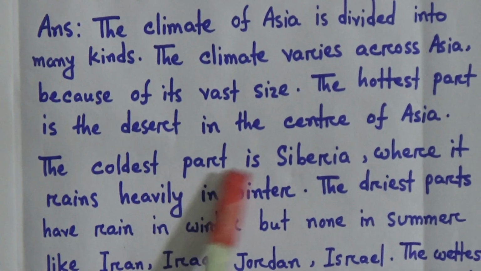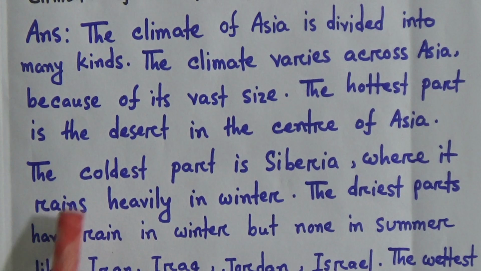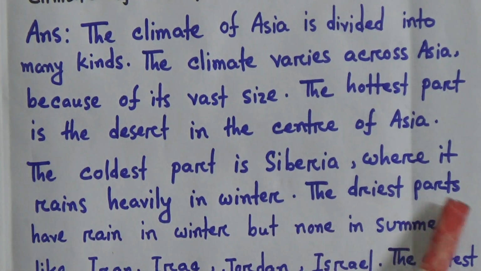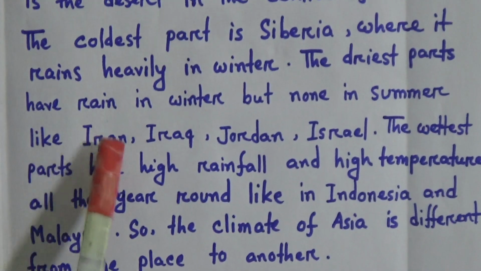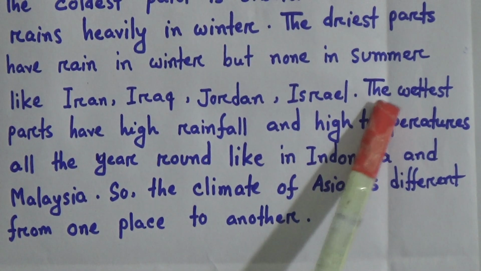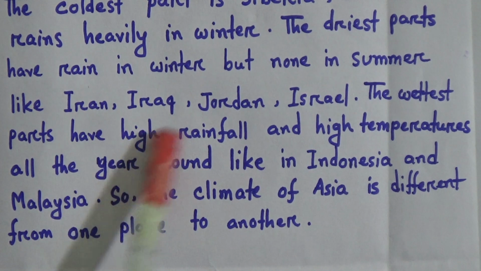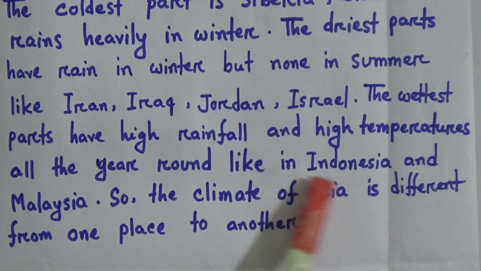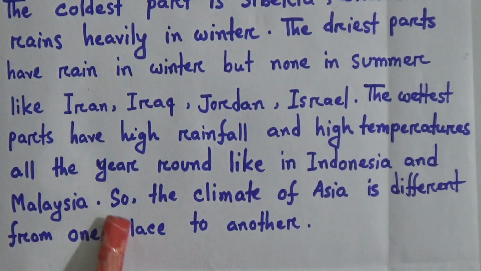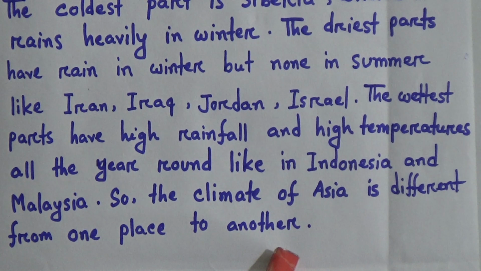The coldest part is Siberia, where it rains heavily in winter. The driest parts have rain in winter but none in summer, like Iran, Iraq, Jordan, Israel. The wettest parts have high rainfall and high temperatures all the year round, like in Indonesia and Malaysia. So, the climate of Asia is different from one place to another.